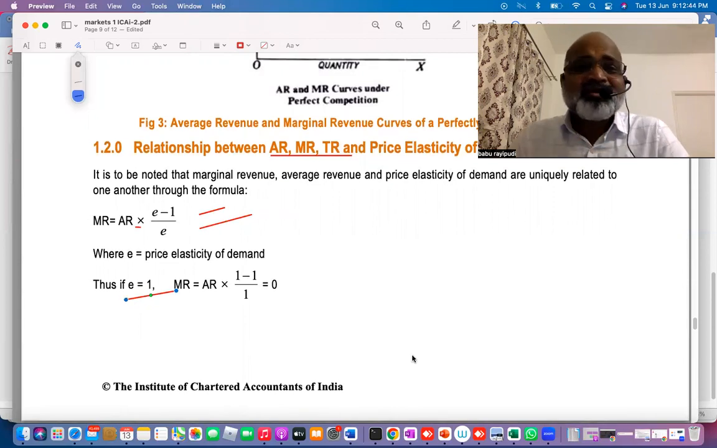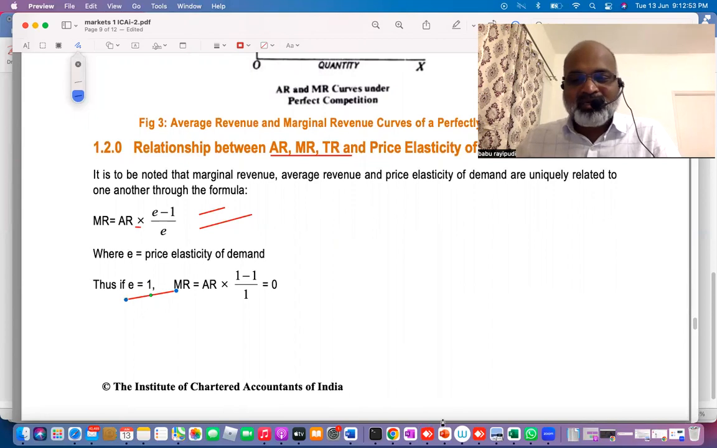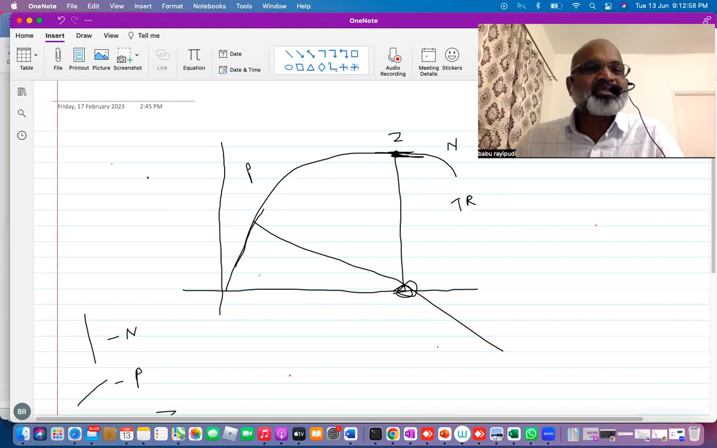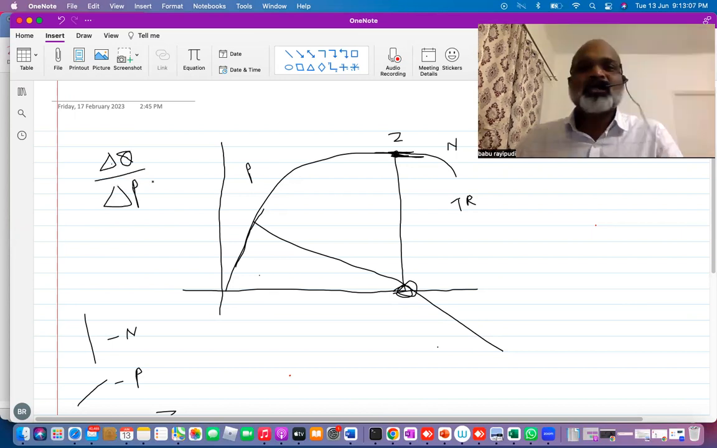Okay, when elasticity is equal to 1, if you go back to demand elasticity, change in demand is equal to change in price. Clear? This is the simplest formula. So if change in demand is 5, change in price is also 5. 5 by 5 is equal to 1. So elasticity is equal to 1.